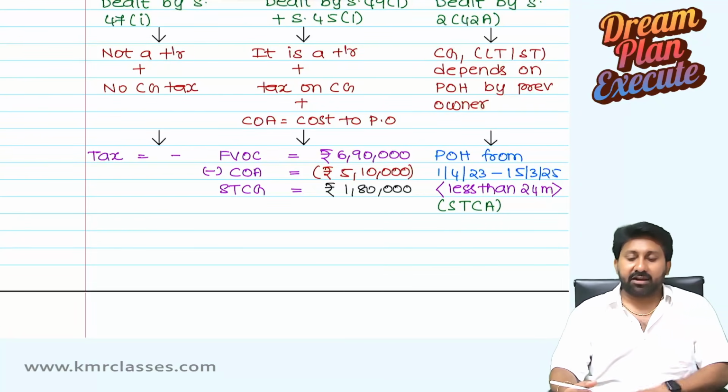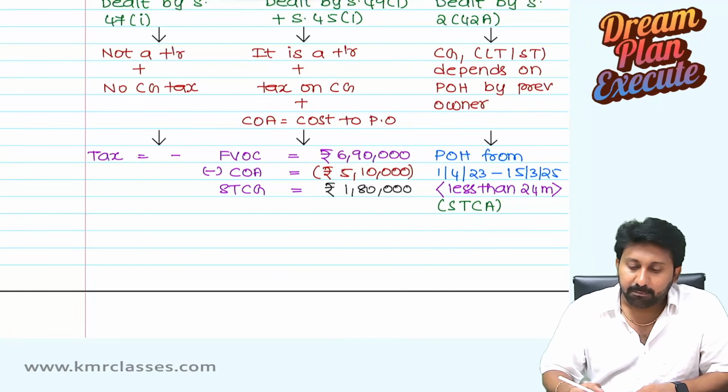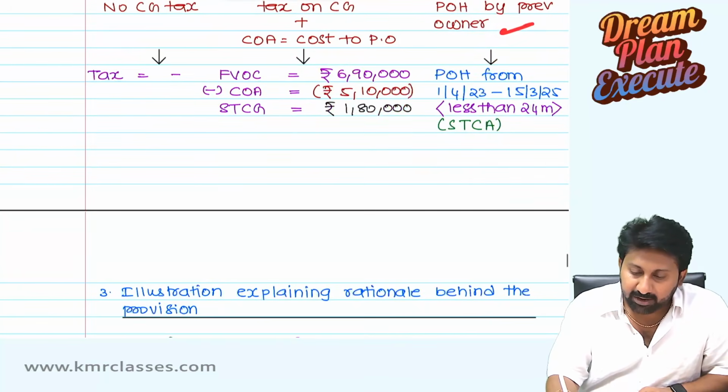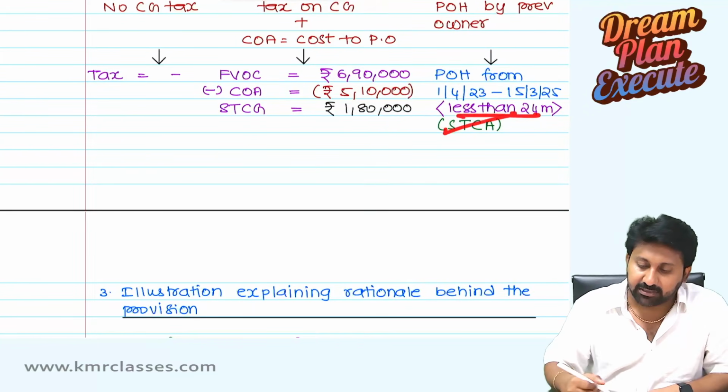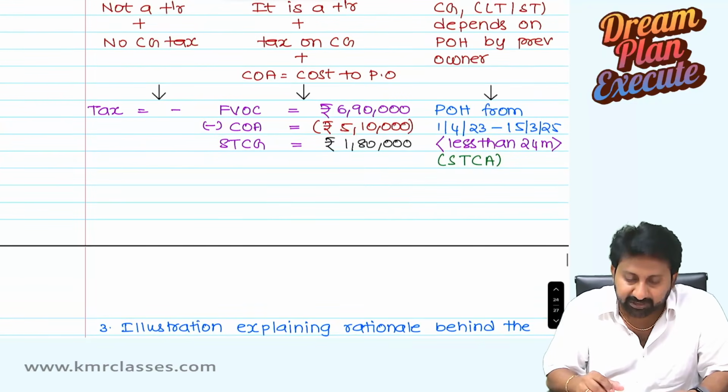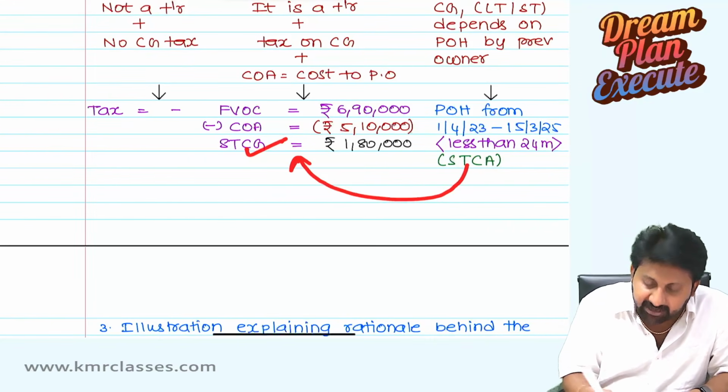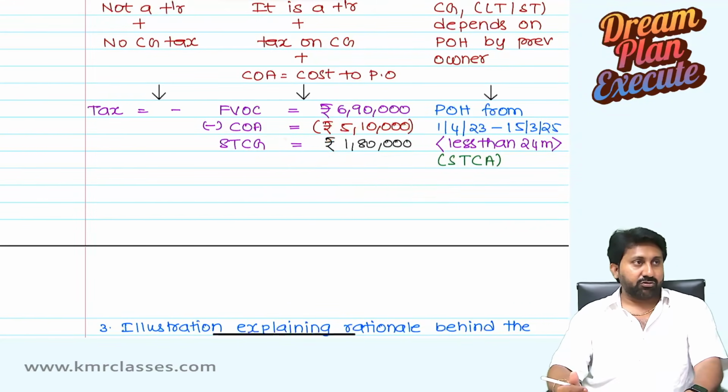So, capital gain, whether long-term or short-term, depends on the period of holding by the previous owner. Period of holding from 1/4/23 to 15/3/25, less than 24 months. Therefore, it is a short-term capital asset. Short-term capital gain will get attracted: 1,80,000.